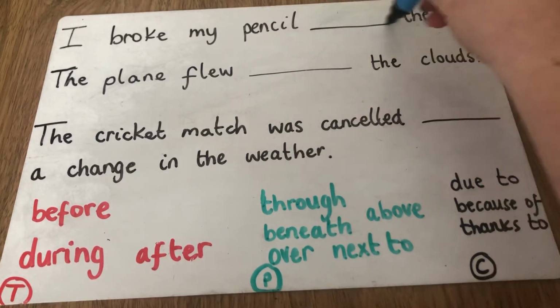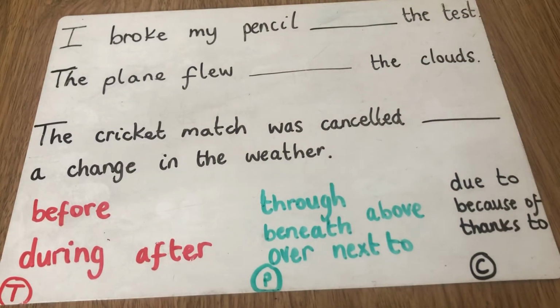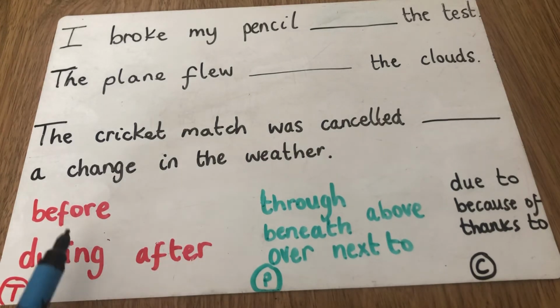Okay, so we need a preposition to link the subject and the rest of the information. So what am I doing? I've brought my pencil, and the only other piece of information I've got is a test. So straight away I'm thinking I've brought my pencil at some point when I'm taking a test. Now we've got some three time prepositions here that we could choose from.